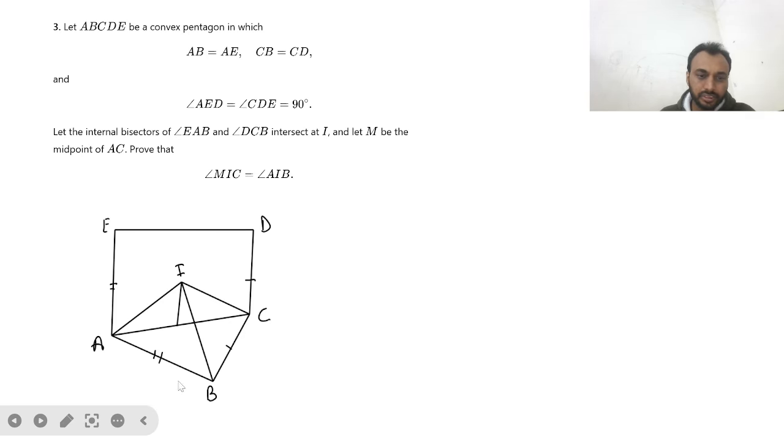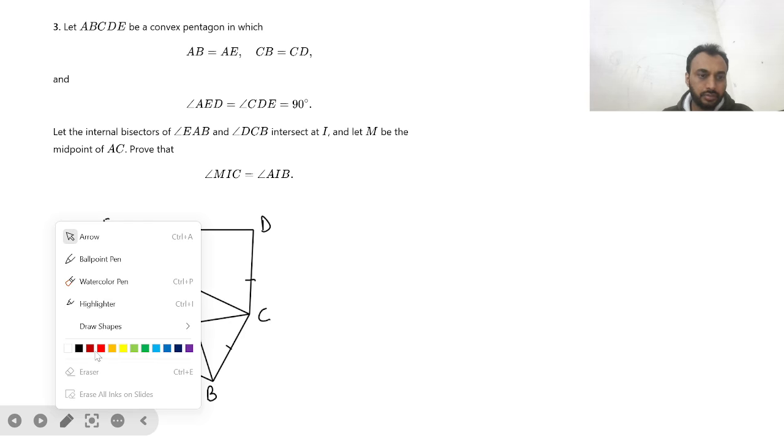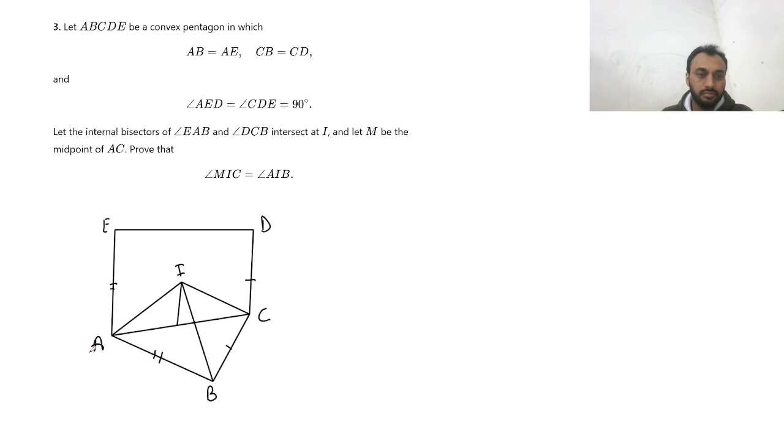Hi guys, so let's see question number 3 of RMO 2025. In this we are given a convex pentagon ABCDE such that AB is equal to AE and CB is equal to CD, and angle AED is 90 and angle CDE is also 90, and the angle bisectors of EAB and DCB intersect at I, and let M be the midpoint of AC.